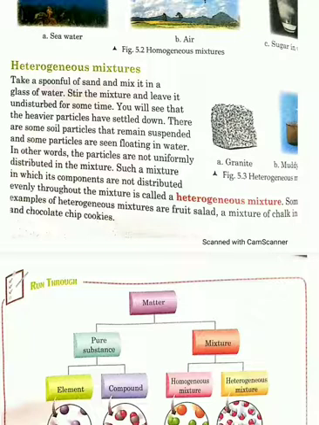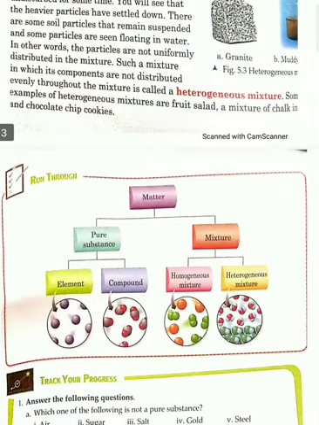Some examples of heterogeneous mixture are fruit salads. In a fruit salad, what do we do? We add so many fruits to make it a salad. Then a mixture of chalk in water, a mixture of soil in water, a mixture of chocolate chip cookies. You must have eaten those. So all these are examples of heterogeneous mixture.